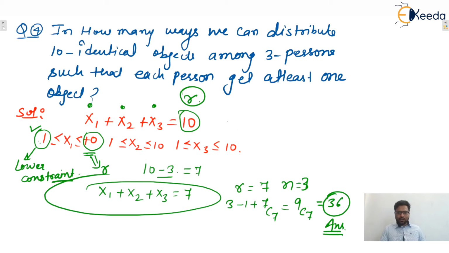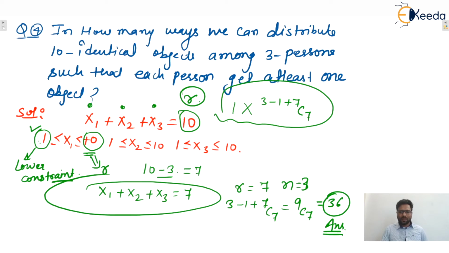So the total number of ways, yes, we did two tasks. First, distribute one object each, that can be done in one way, and 'and' means multiplication, so that is (3 minus 1 plus 7)C7. That will be the correct answer. Yes or no? Because for this problem, the formula (n minus 1 plus r)Cr is valid, and any person can get any number of objects.